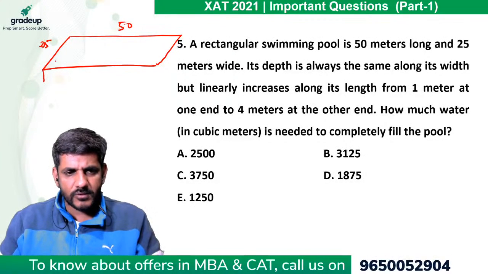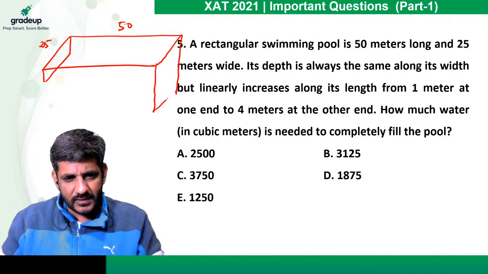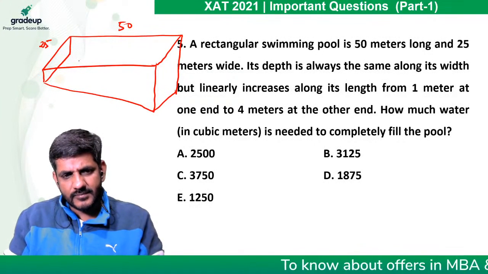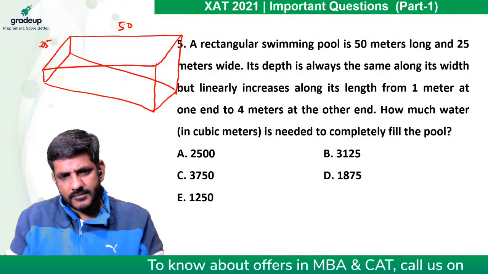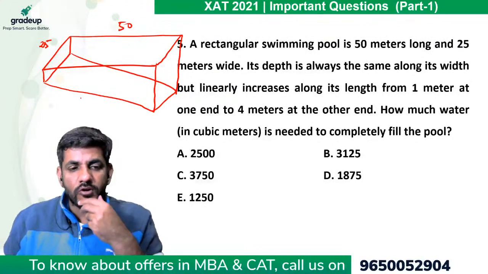So at one end it is 1 meter deep. So this is the depth. At the other end it is 4 meters deep. So this is the depth at the other end. So this is the kind of pool that we have here, right? It will look something like this, no? And we have to find the volume of this.